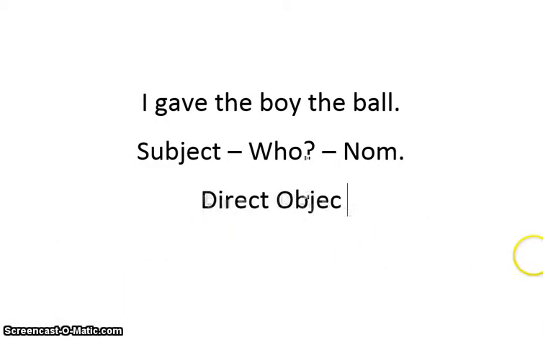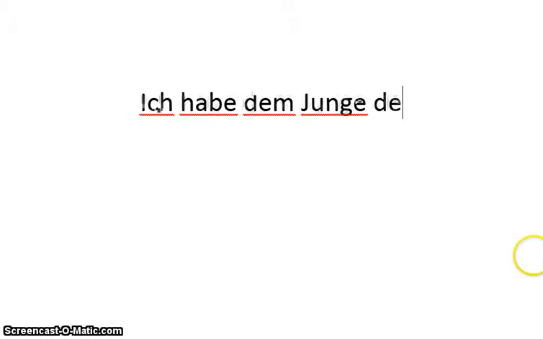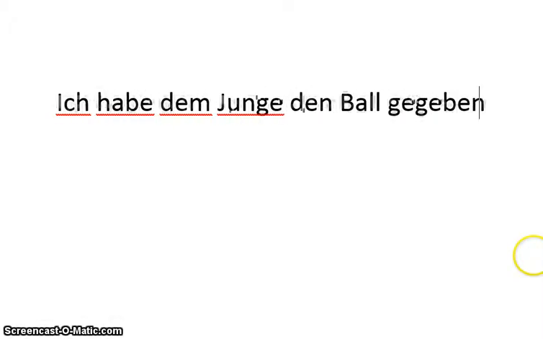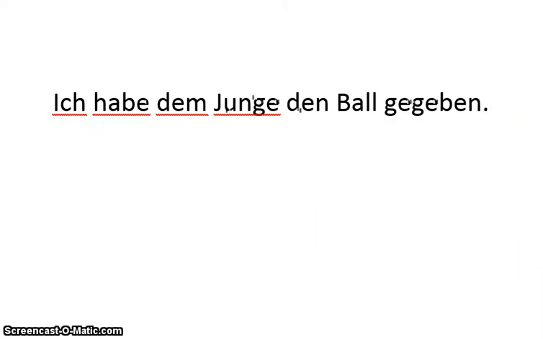So let's look at the same sentence in German just so we can figure out what is what in the sentence. So, ich habe dem Junge den Ball gegeben. Okay, so the same question here. Was ist das Subjekt? Das Subjekt ist ich. Why is it the subject? Because it's the who is doing the giving, or who gave in this case. Okay, dann haben wir das Direktobjekt, das ist das was, and that's going to be den Ball.